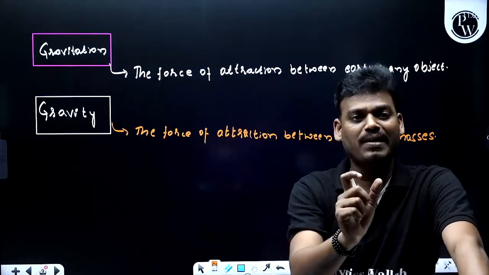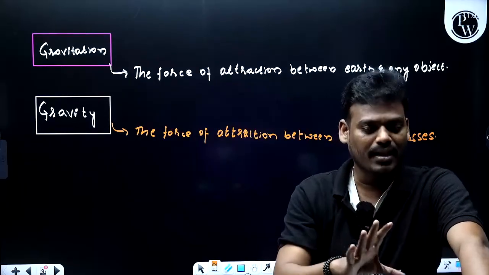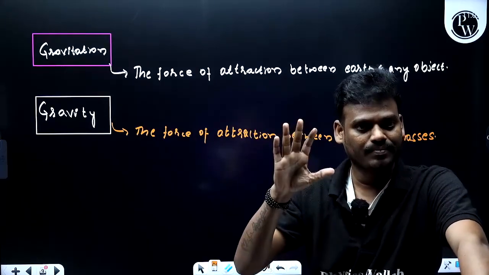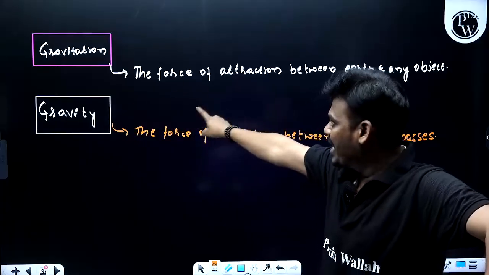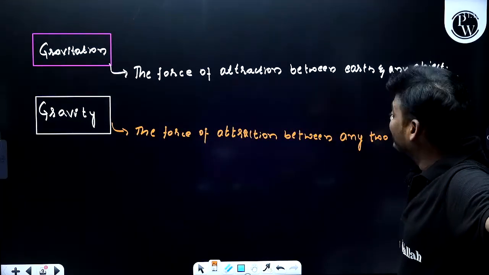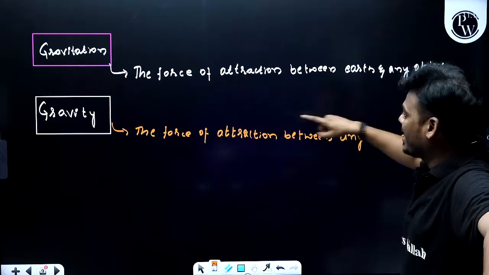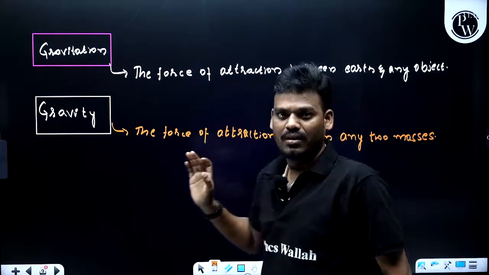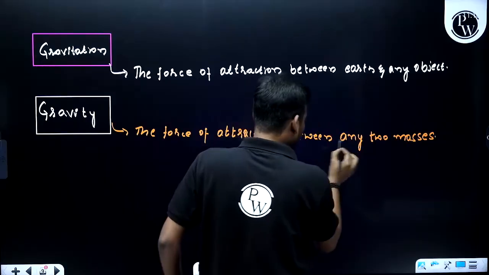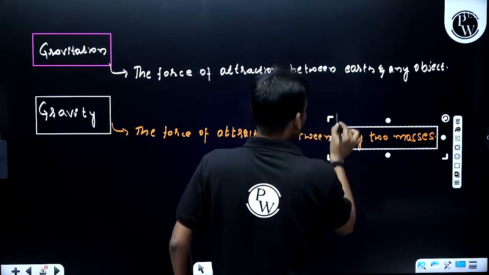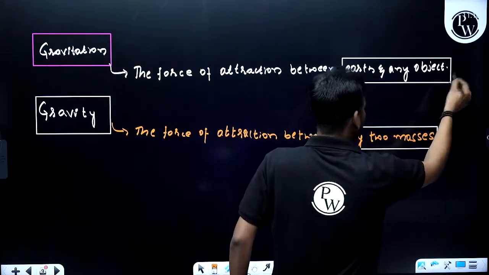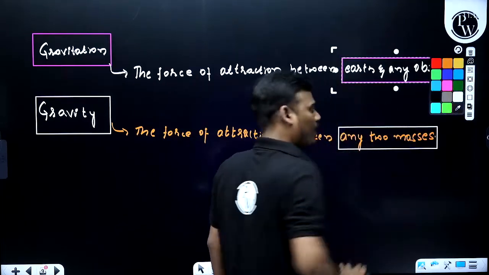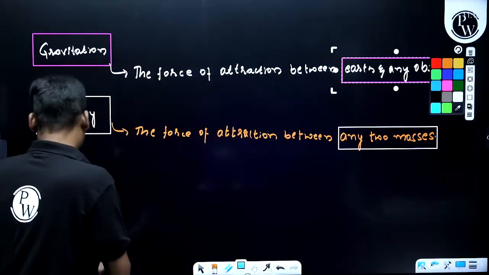But one reference mass is fixed, that is the mass of the earth. So gravitation is the force of attraction between earth and any object, and gravity means the force of attraction between any two masses. Here it is a fixed earth and any object. Got it? Okay. Now, next one.